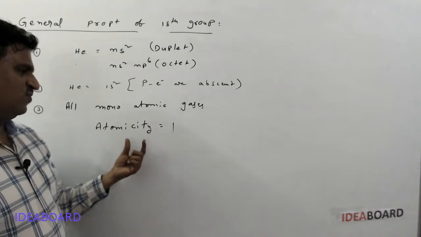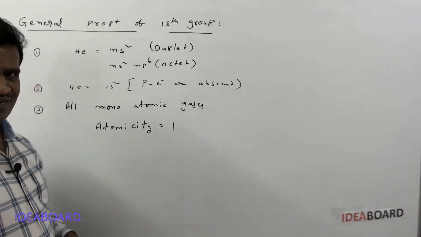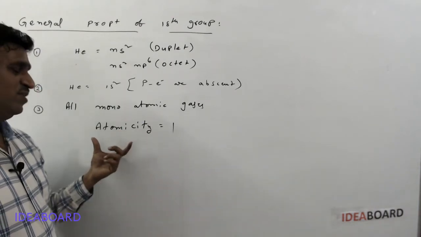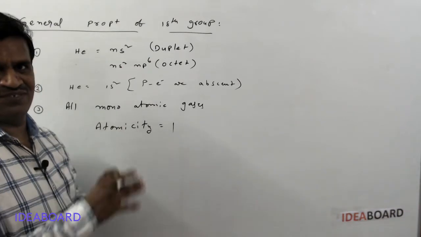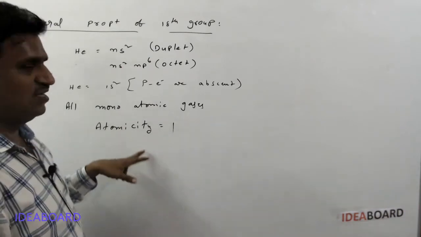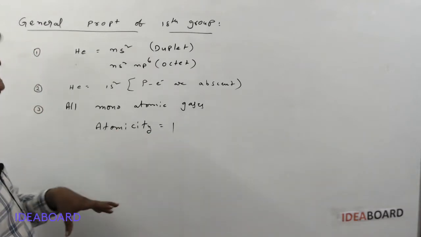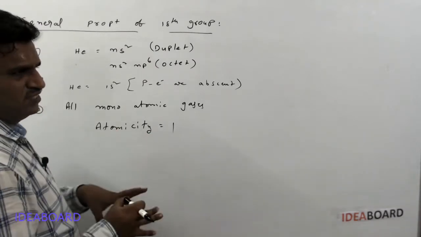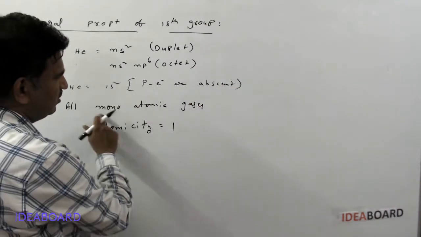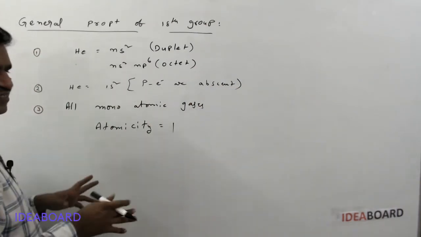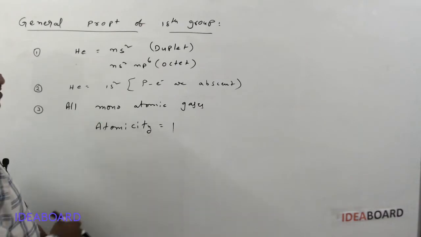Atomicity means the number of atoms present in a molecule, in a given species. And here monoatomic means all the noble gases exist as one-atom molecules.